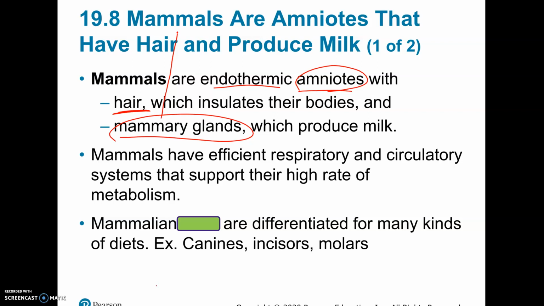So mammals have a very efficient respiratory system. Actually, believe it or not, birds have a very efficient respiratory system too. We didn't really talk about that yesterday, but birds have air sacs throughout their body, so their airflow is actually one direction. Unlike ours, where air goes into the lungs and dissolves through the membranes of the alveoli, the little air sacs in the lungs, into the capillaries, which take it into our bloodstream, and then carbon dioxide diffuses out and we exhale. So our air basically comes in and goes out the same way.